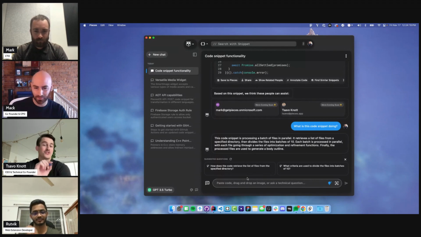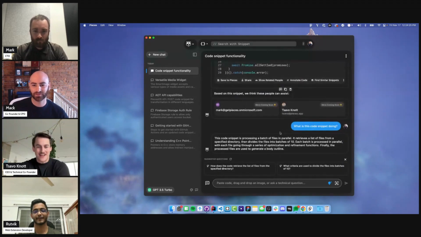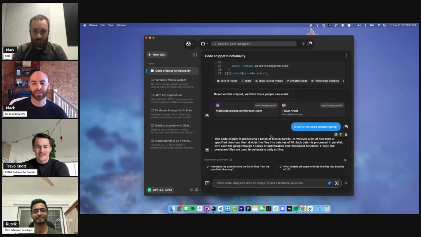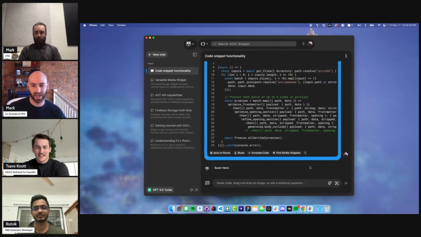So of course, I'm going to work with annotate. You should try and annotate it as well. We've talked about that a couple times. Yeah, let's annotate it first. I can either ask it to annotate the code for me, but I'm going to go ahead and click annotate code here. It's already giving me a nice suggested action.